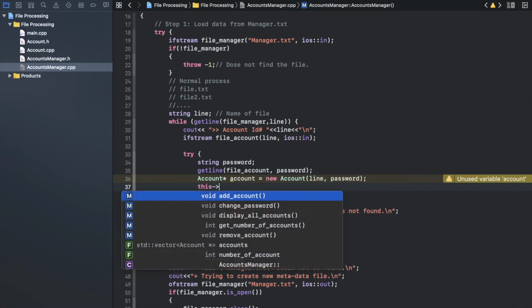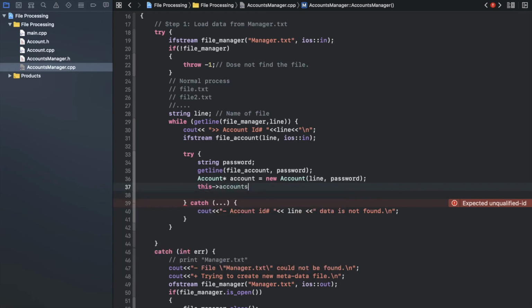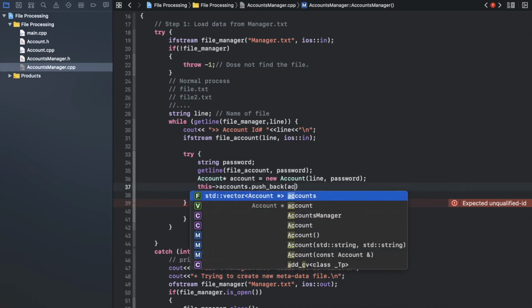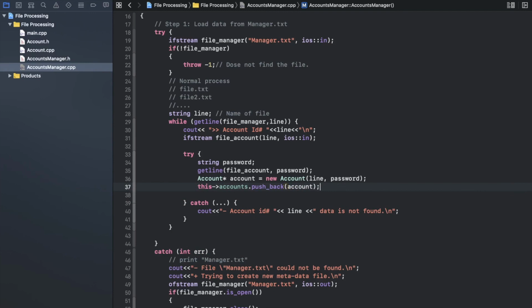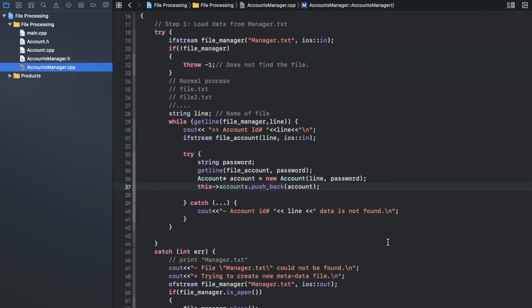So I need what? I need to push that account inside my vectors, because here if you remember I have a vector of accounts, a list of accounts, so I represent that list as a vector. Okay, nice.